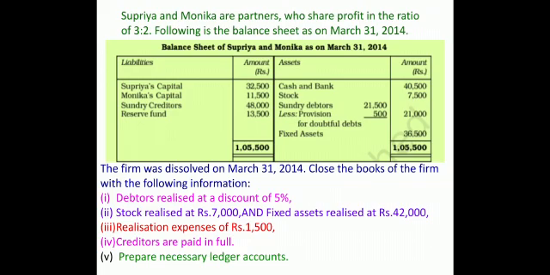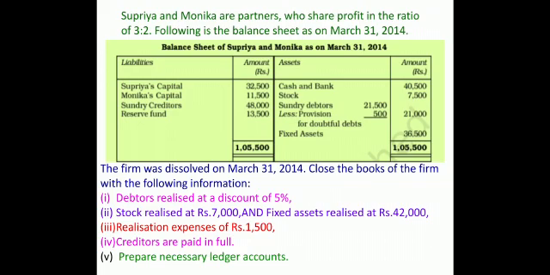Apart from that, see here, we have stock, we have debtors, less provision and fixed asset. You have been told that debtors have to be shown in the list of sundry asset at their gross value, that means 21,500, and provision will be included in the list of liabilities. I hope that thing was very clear in the session. And fixed asset at whatever price they are.